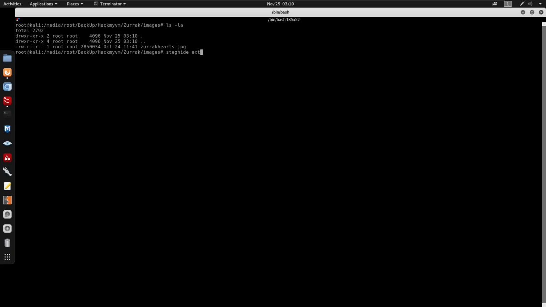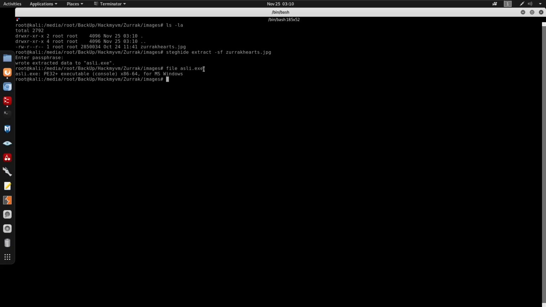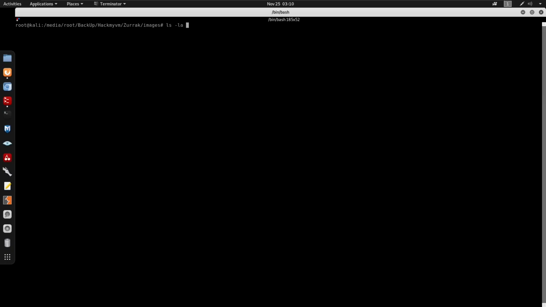So we'll do steghide extract -sf on the JPEG. I want to check if this does have a password. It doesn't have a password, and we do have stego under this image here. We do have the data extracted to asli.exe. So I run the file command against asli.exe. This is indeed a .exe file, a Windows executable.